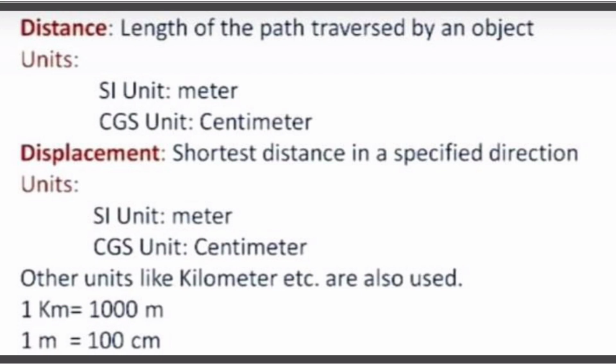Displacement: the shortest distance in a specified direction is called displacement. Units: SI unit is meter, CGS unit is centimeter. Other units like kilometer are also used. 1 km is equal to 1000 meters and 1 meter is equal to 100 centimeters.